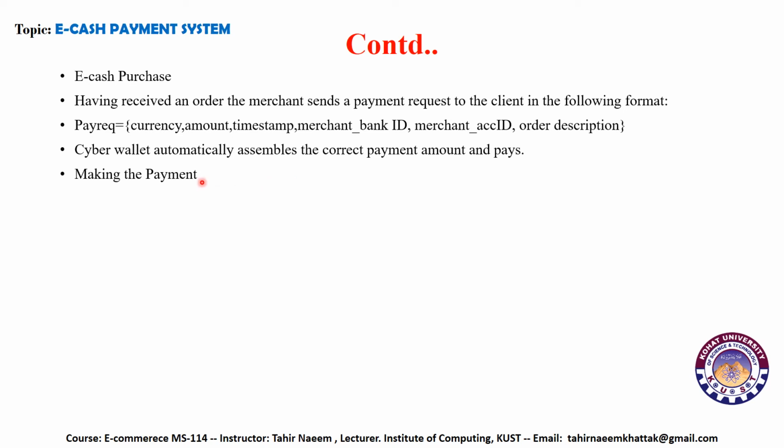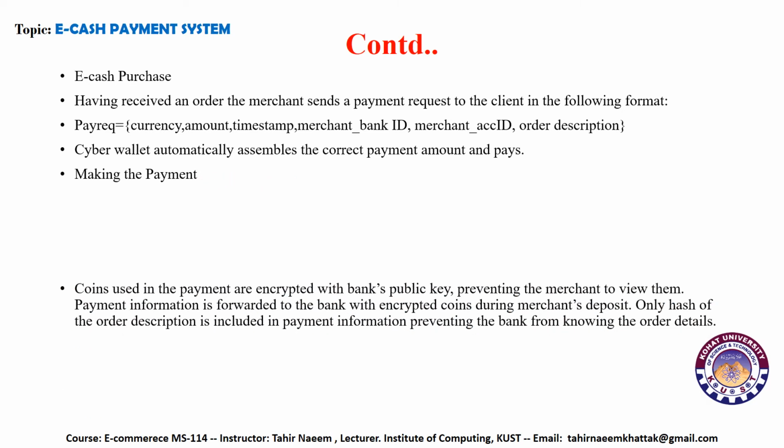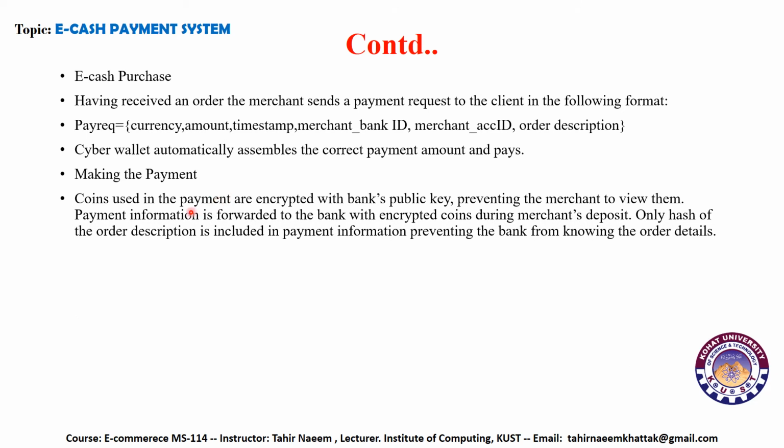Making the payment. Coins used in the payment are encrypted with the bank public key, preventing the merchant from viewing them. So whenever a payment is made, it is encrypted with the bank public key, so that the merchant cannot see the payment info. Then this payment information is forwarded to the bank with the encrypted coin during merchant deposit.